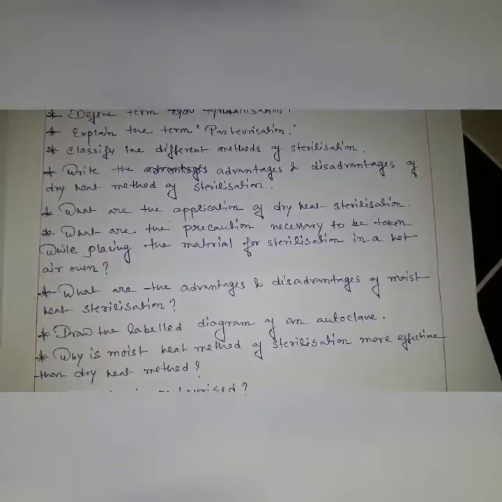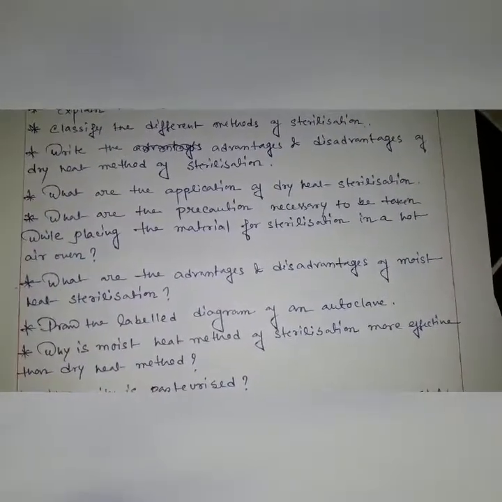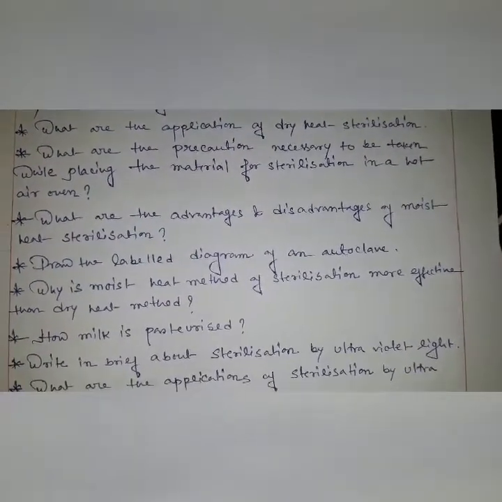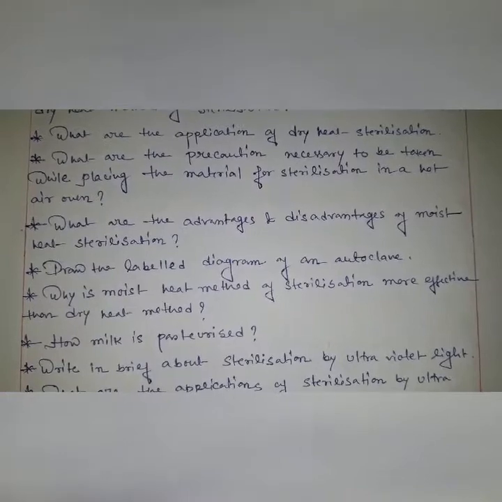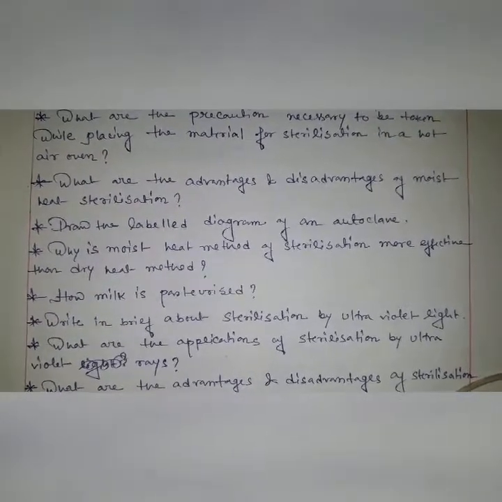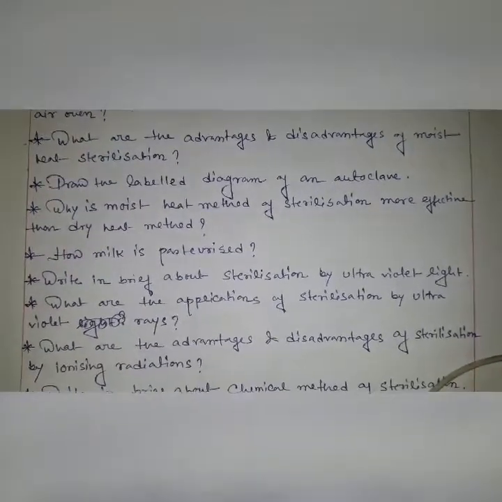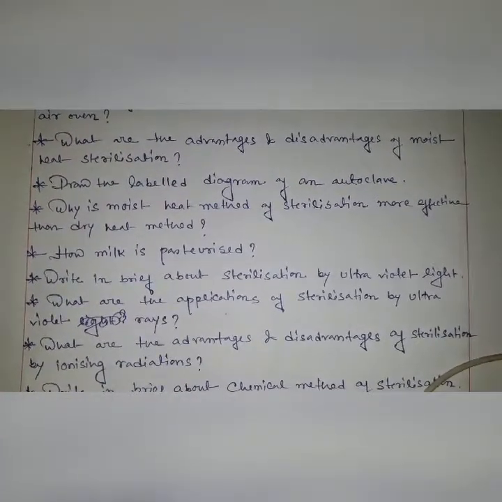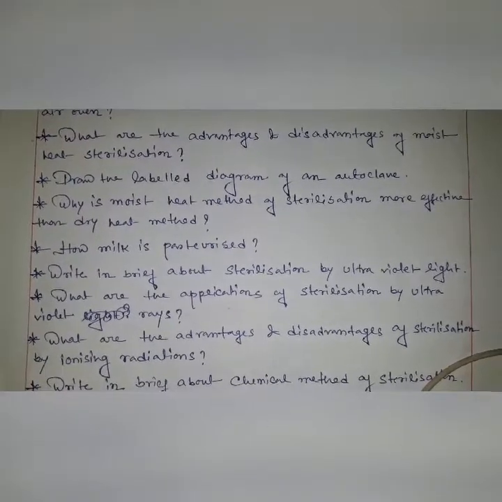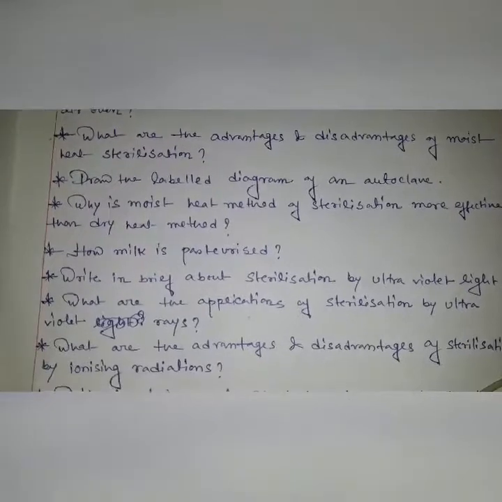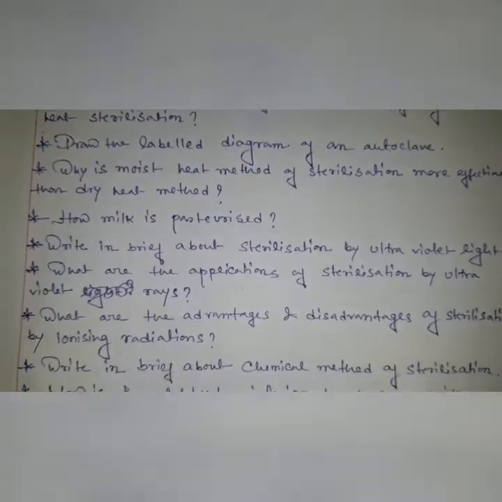What are the advantages and disadvantages of moist heat sterilization? That means the autoclave. Draw the labelled diagram of an autoclave. Why is the moist heat method more effective than dry heat sterilization? This is very important. How milk is pasteurized is very important. Write in brief about sterilization by ultraviolet light. What are the applications of sterilization by ultraviolet rays? What are the advantages and disadvantages of sterilization by ionizing radiation?